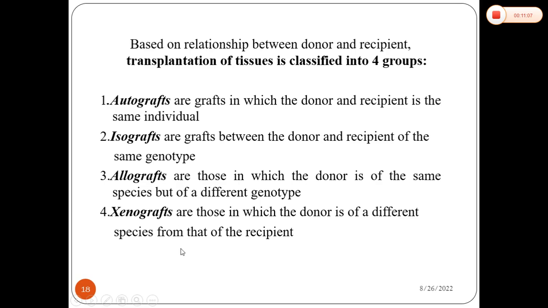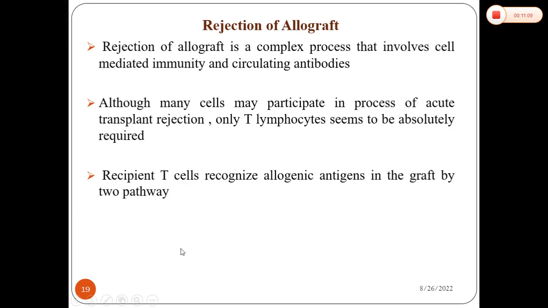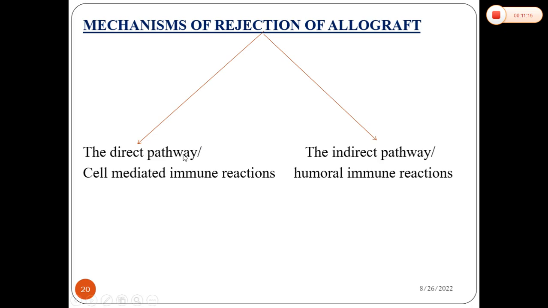Now we will discuss how transplantation rejection or allograft rejection happens. It is a complex process that is triggered by two pathways: the direct pathway for cell-mediated immune reactions and the indirect pathway. The main pathway is the direct pathway, in which the T cells, T lymphocytes, are involved.